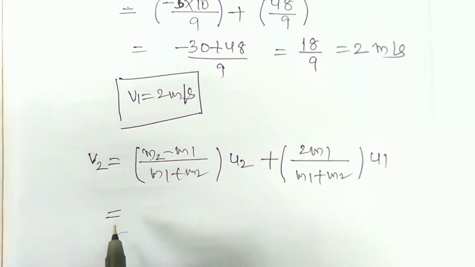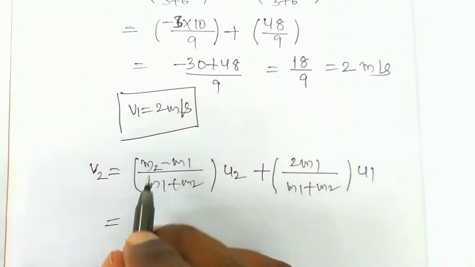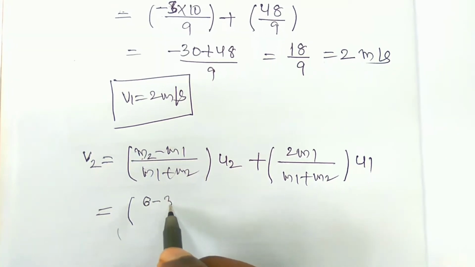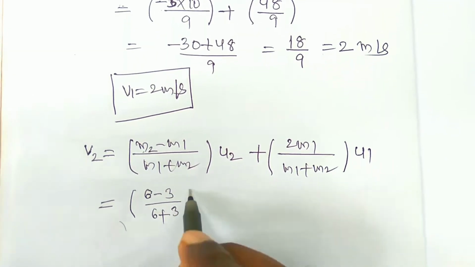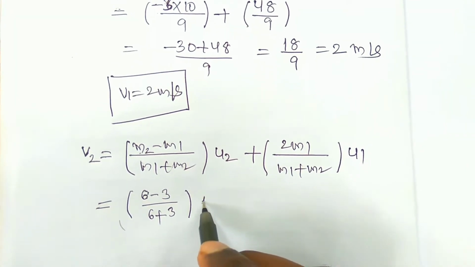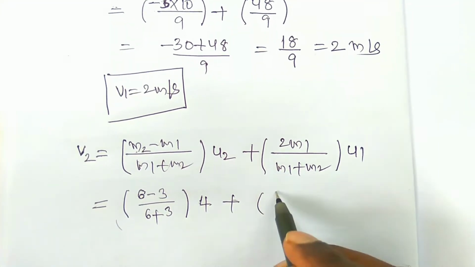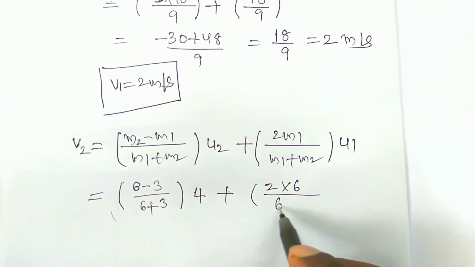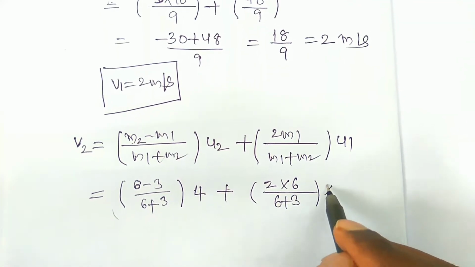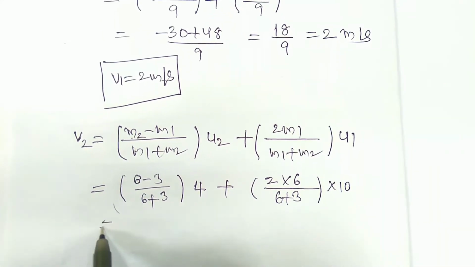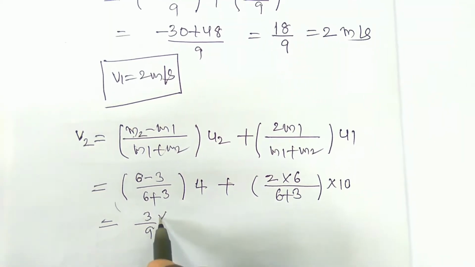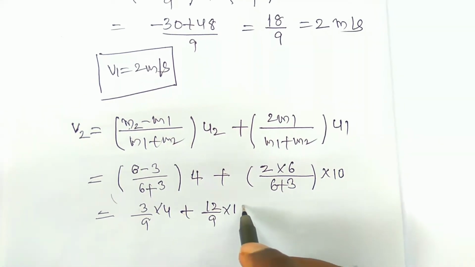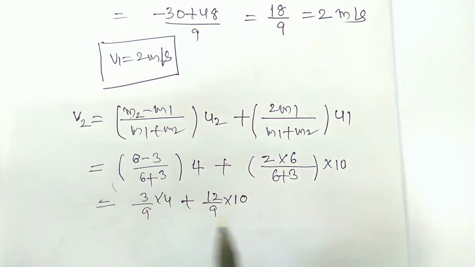Here you have to substitute all those values. That is m2, what is the m2 value? That is 6 kg, minus 3 kg, by 6 plus 3, into u2, nothing but 4 meter per second, and plus 2 into 6 by 6 plus 3, into u1, it is nothing but 10 meter per second. You should write here 3 by 9 into 4 plus 12 by 9 into 10.